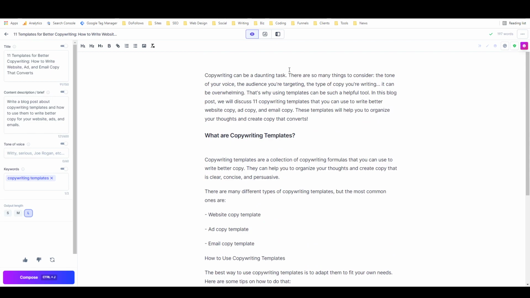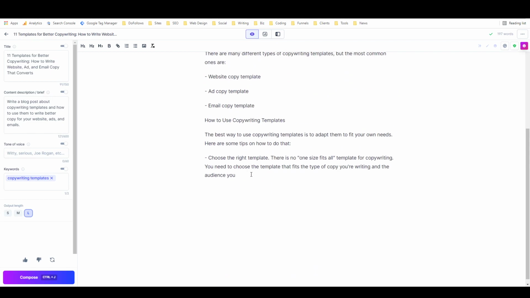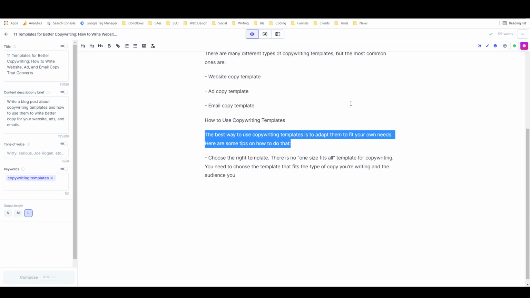You can also do a number of other things. There are a few features where if you highlight text, then up here you can get it to rephrase what you've highlighted, fix the grammar in what you've highlighted, or explain what you've highlighted to a fifth grader. So those can be really handy as well.